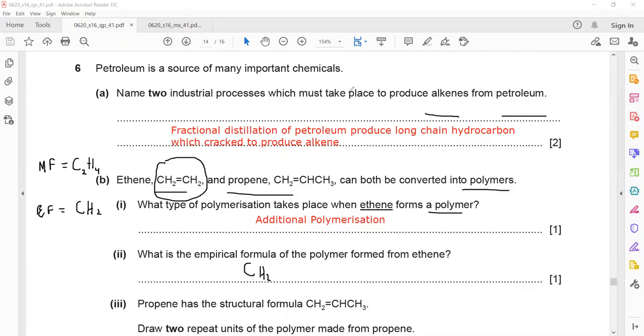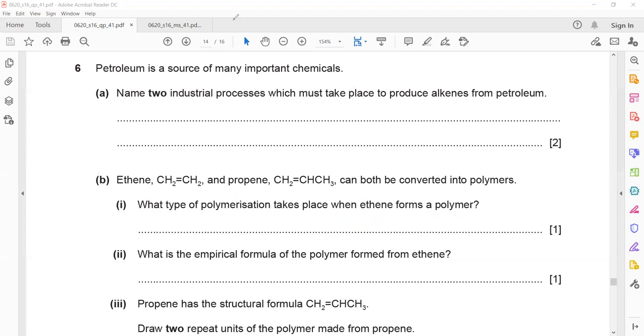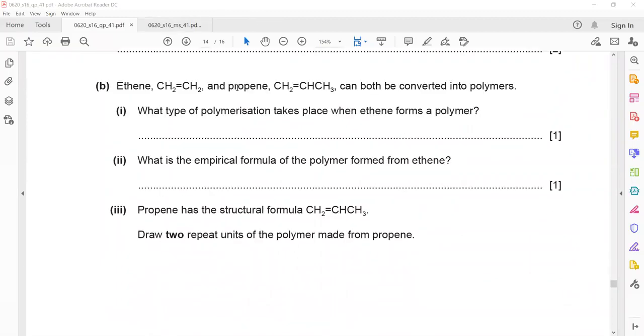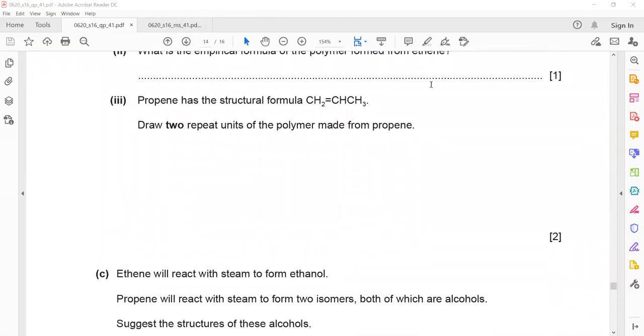We only discussed the addition part. So whenever there's a carbon-carbon double bond, it will always be an addition polymer. And when alcohol is there, amine is there, or carboxylic acid is there in a structure, it is condensation.